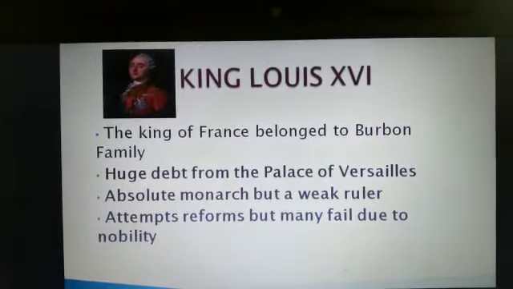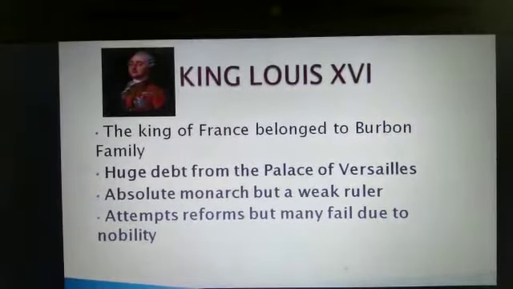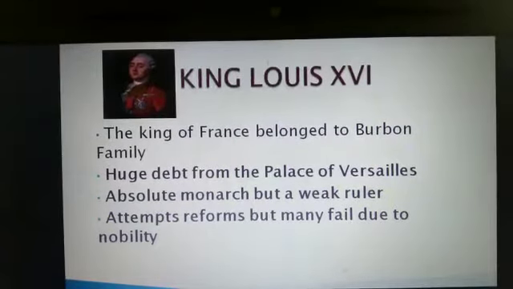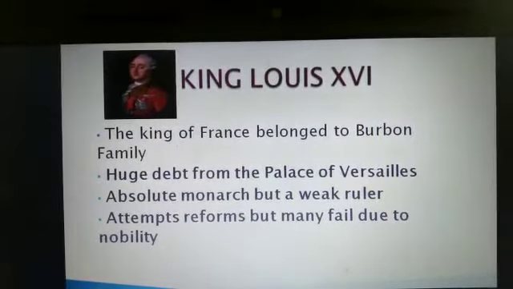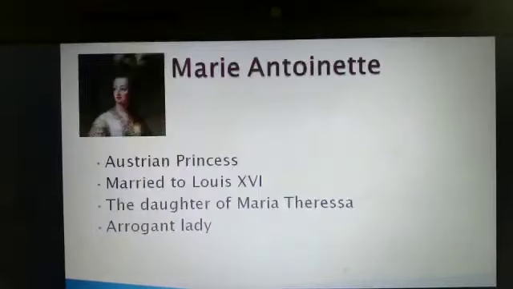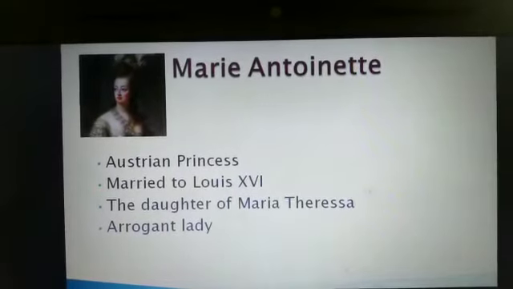That means France had wasted its money, or given financial help, to many countries. This is why the treasury of France had become empty. And at that time, he married an Austrian princess, Marie Antoinette.